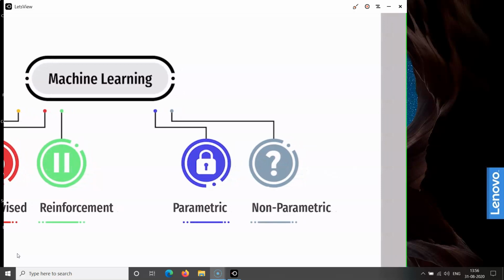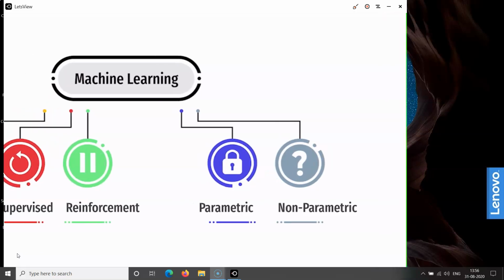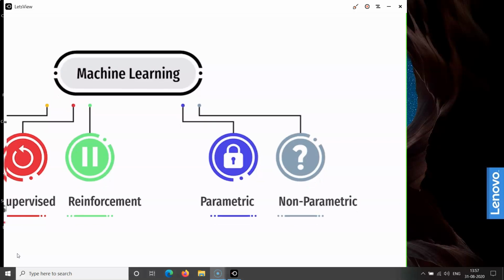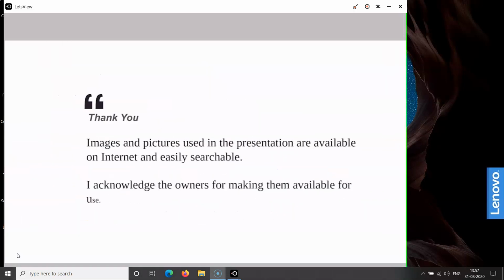Another way of classifying machine learning algorithms is based upon whether the algorithm makes any kind of assumptions with respect to the mapping or the function between the input variables and the output variables. If it makes certain kinds of assumptions, those algorithms are called parametric. And if the machine learning method does not make any such assumptions, then those methods are called non-parametric methods. Thank you.